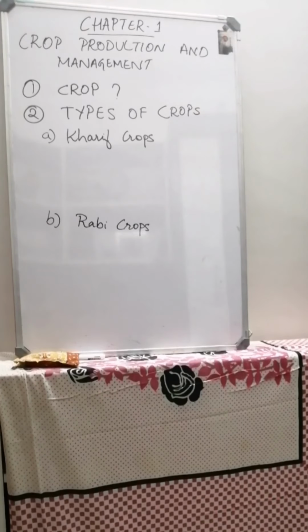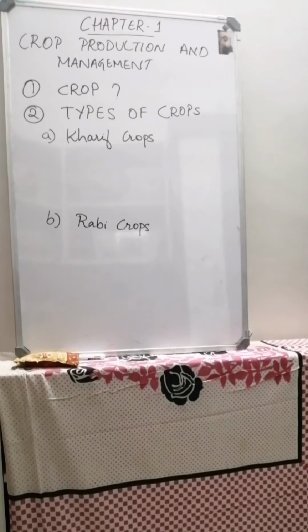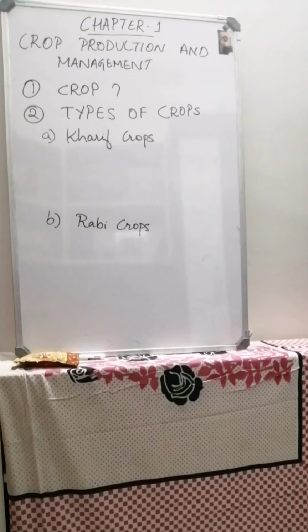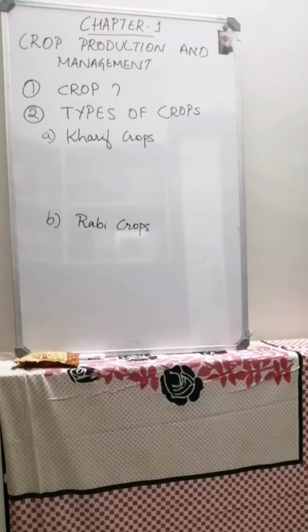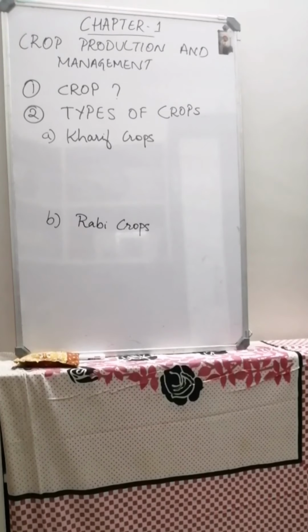To begin with, first I'll tell you how actually agriculture began, like how people started growing plants and how it actually happened. Earlier, people were nomadic. Nomadic means people who were going in search of food from place to place. They were wandering, going from one place to another in search of food and shelter. Then they started eating fruits, vegetables, whatever they could find, and they were hunting animals and eating them, and they were making shelter for themselves.